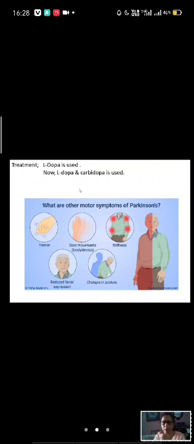Now I'm coming to the dopamine. So you see, this is the tremor. What type of tremor is there in Parkinsonism? Static tremor. The static tremor is also seen in lesions of other parts of the brain. But the speciality of the tremor in Parkinsonism, you can easily identify. How will the tremor be?